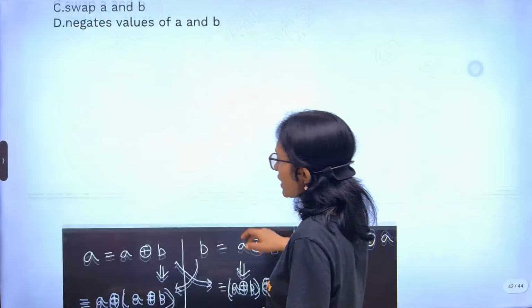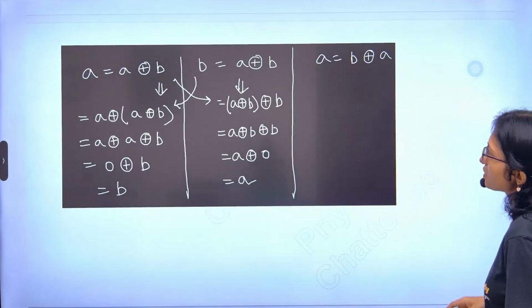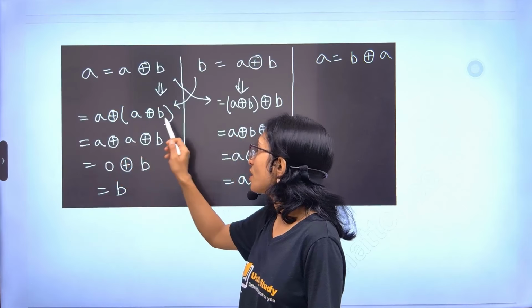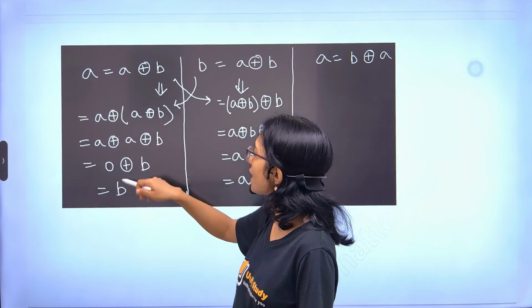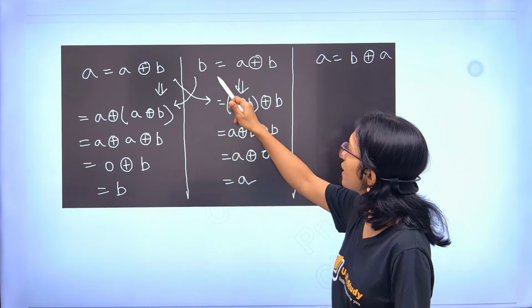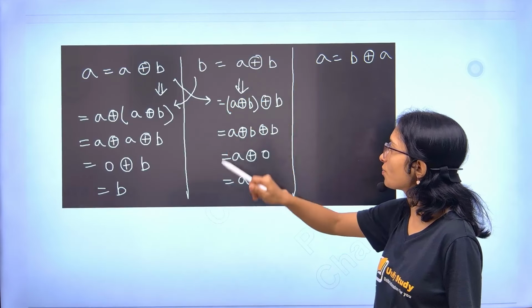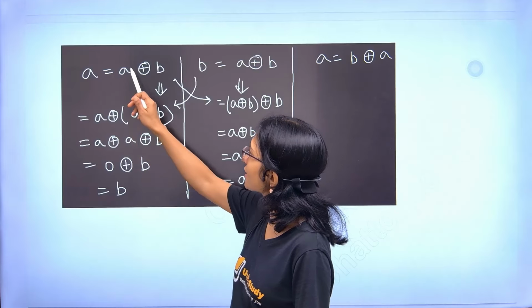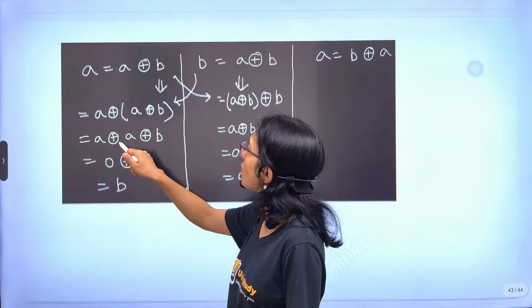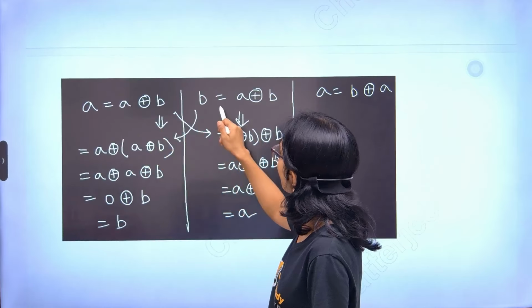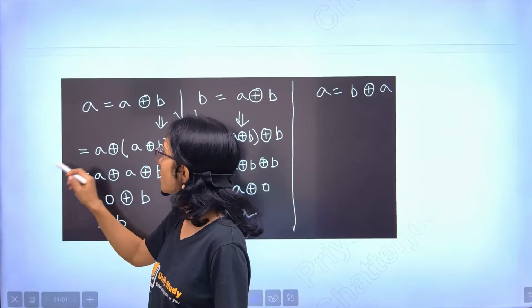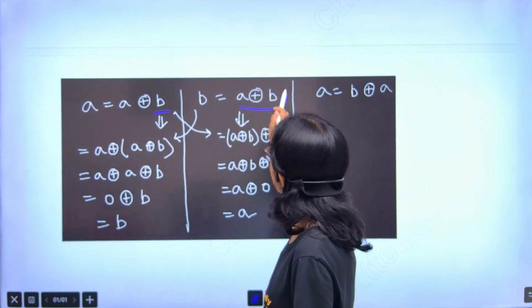Now you see when I am trying to solve it, I am getting this type of answer. See that I took here A equals A XOR B. After that when I solve it, then I am getting here B. Here if I take B equals A XOR B, I am getting here A. Now I am putting this value in the place of B. Just understand what I did here. In the place of B, I put this value here.